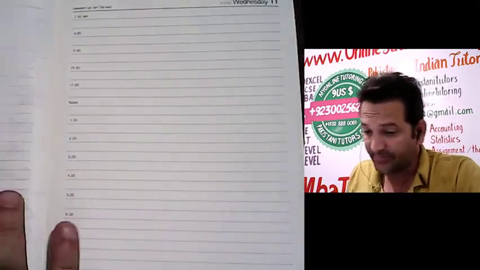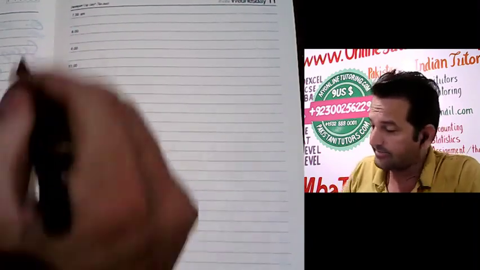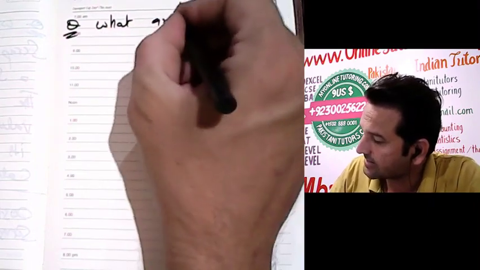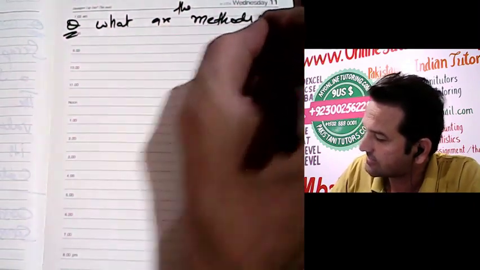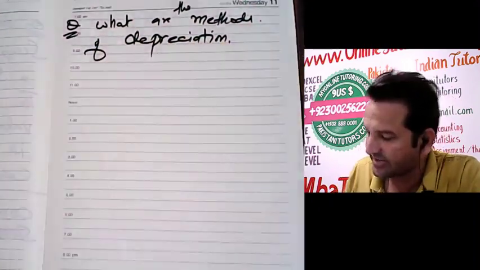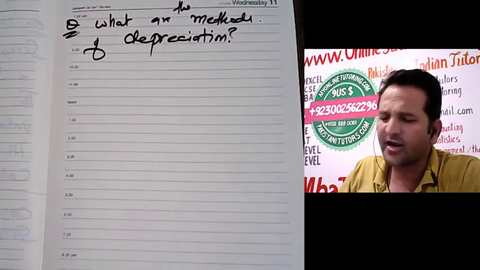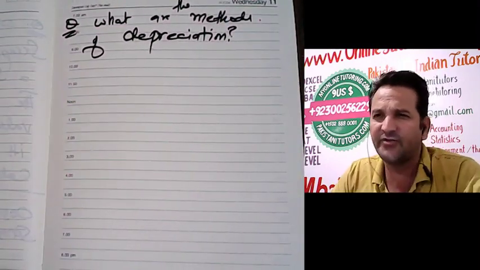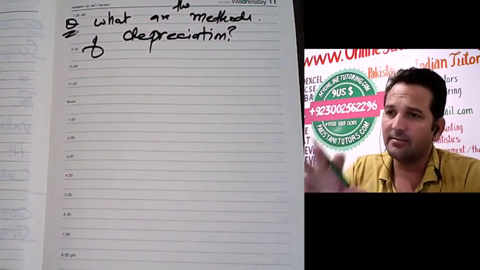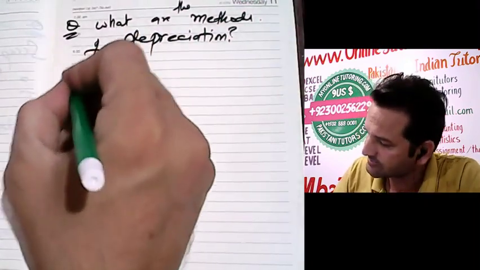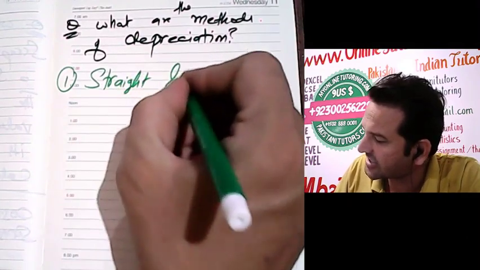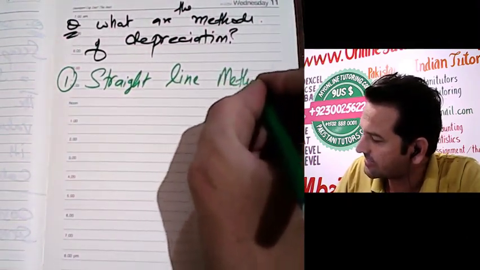Now what's next? What are the methods of depreciation? There are a lot of methods of depreciation, but we are mainly focusing on three main methods. Number one, straight line method.